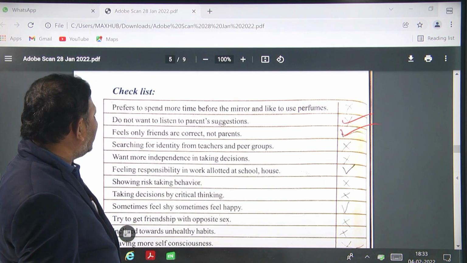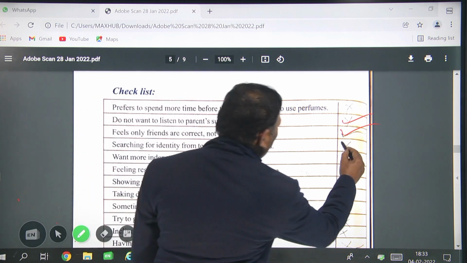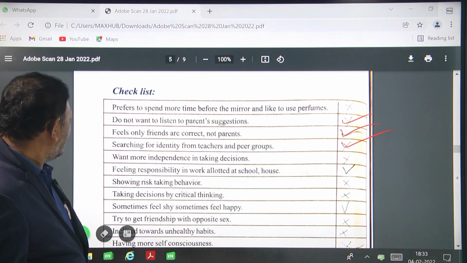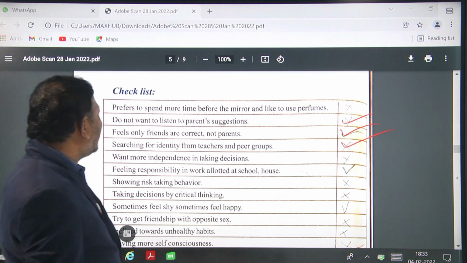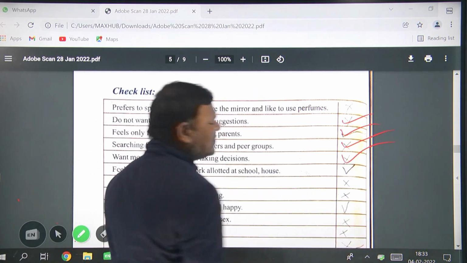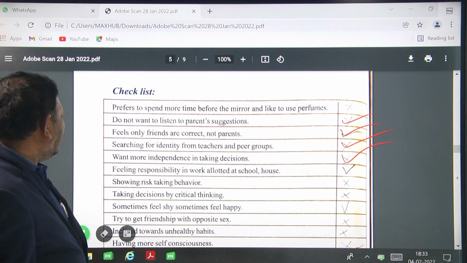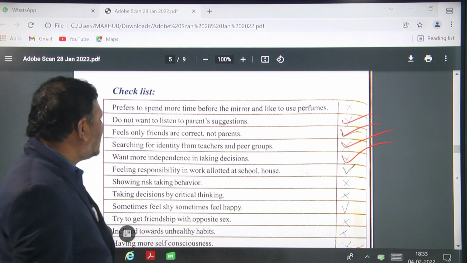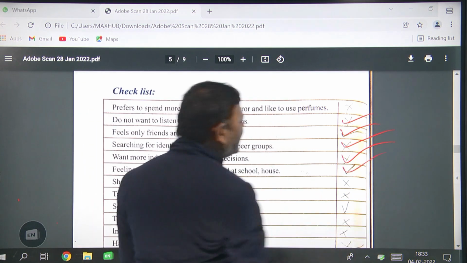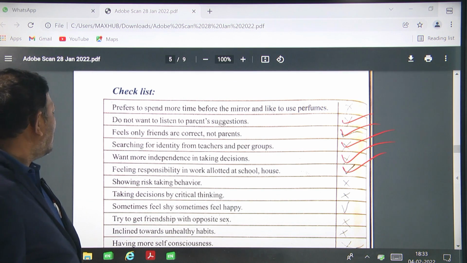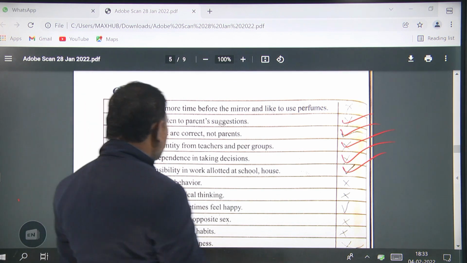Searching for identity from teachers and peer group. Want more independence in talking and decisions. Feeling responsibility in the work allotted at school and home. Showing risk-taking behavior.